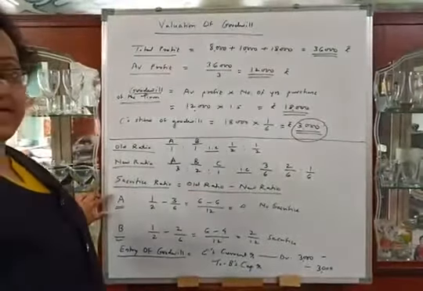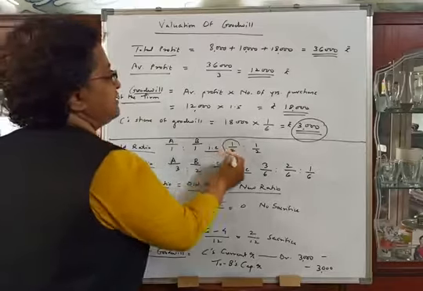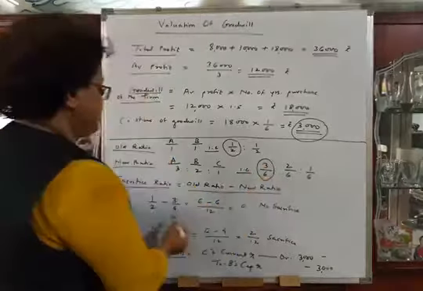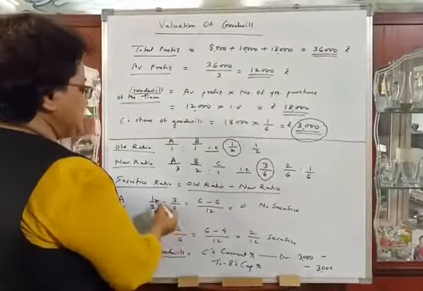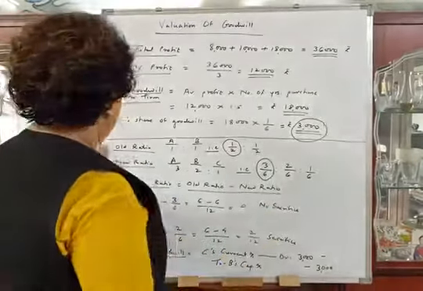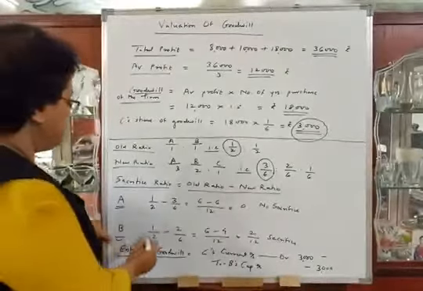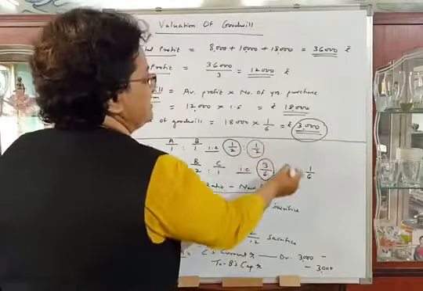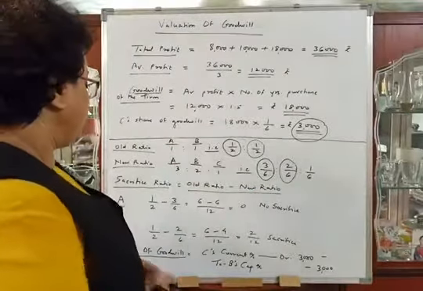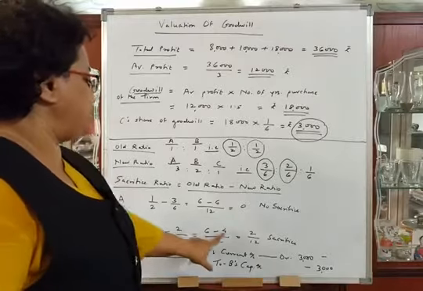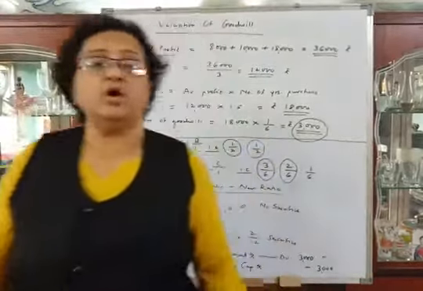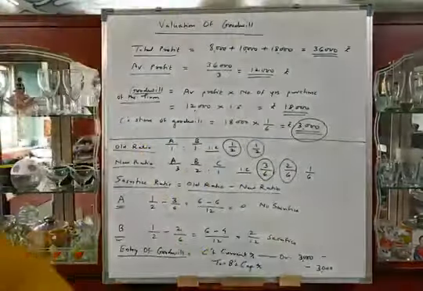So for the partner A, old ratio is 1/2 minus new ratio 3/6. So 6 1s are 6, 2 3s are 6, so the answer will be 0. No sacrifice, no gain. Then in case of partner B, 1/2, that is old ratio, minus his new ratio 2/6. So 1/2 minus 2/6 is equal to 6 1s are 6 minus 2 2s are 4, which is 2/12, which is sacrifice.